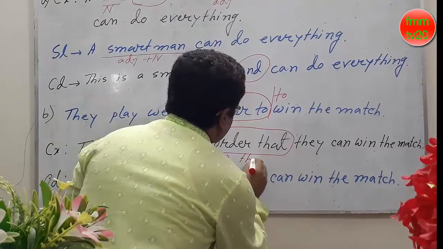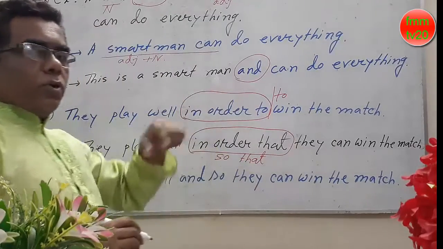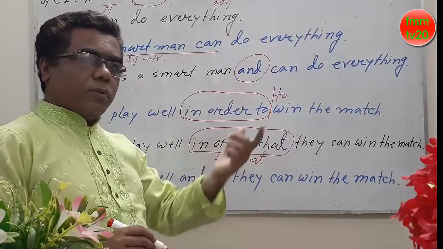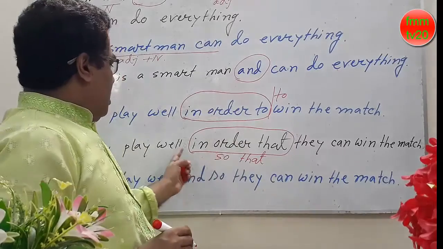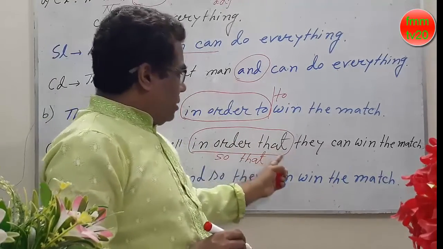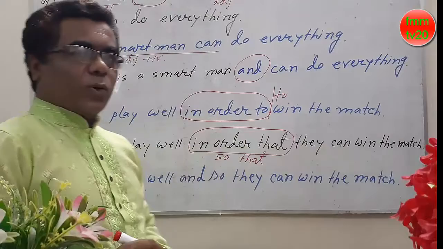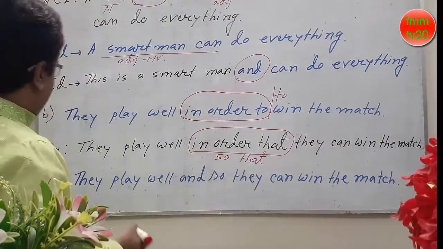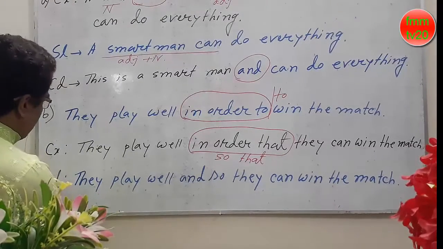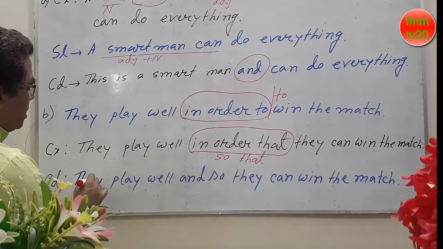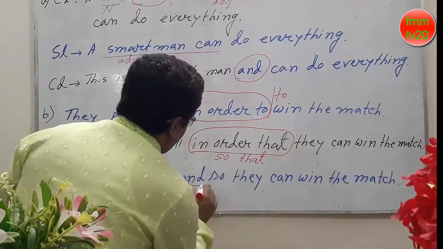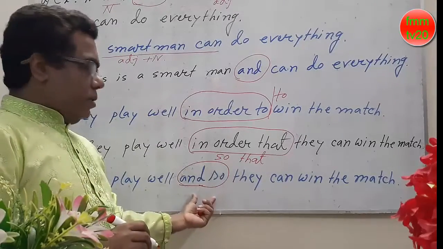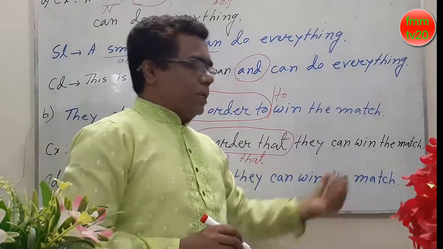So that. Okay. We can say it in two ways: simple in two ways, complex in two ways. Okay, in order to, in order that they can win the match. Okay, it's very simple, no problem, don't worry. To make the compound sentence, they play well and so, or and so it will be better, or and they can win the match.